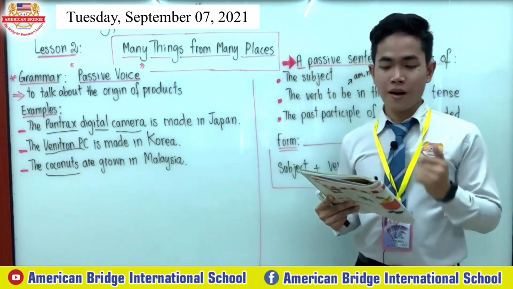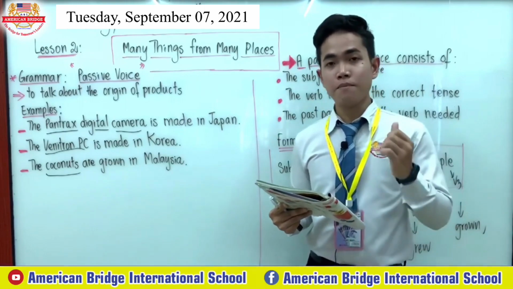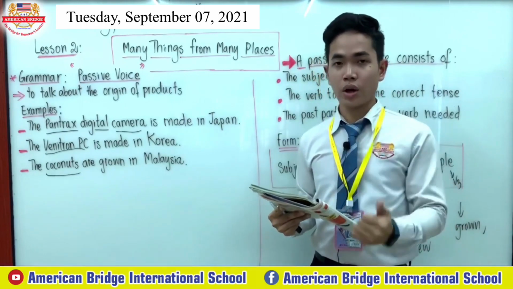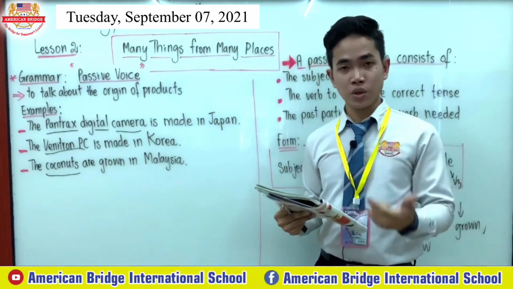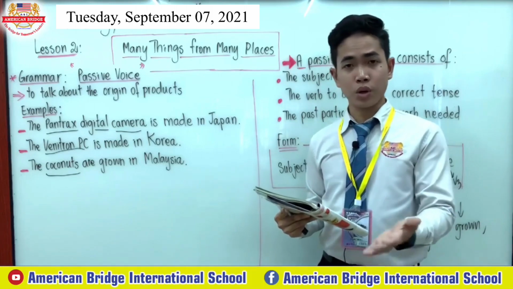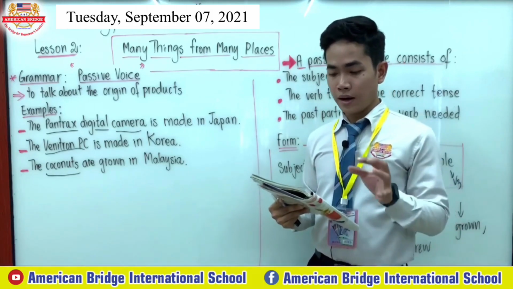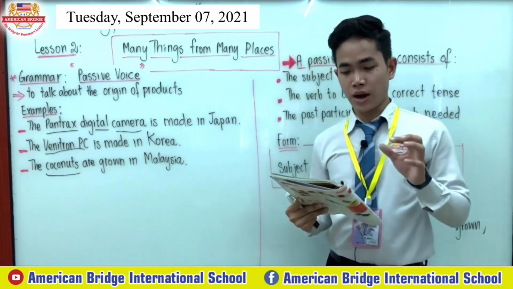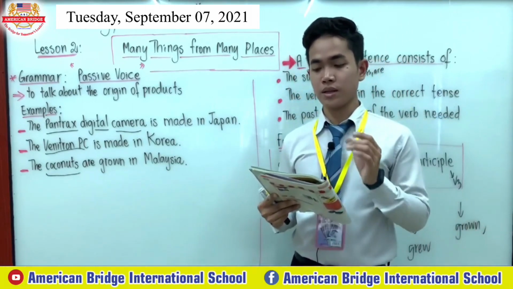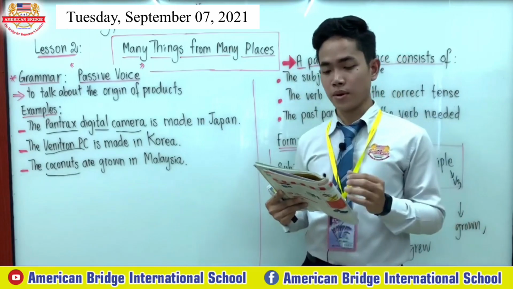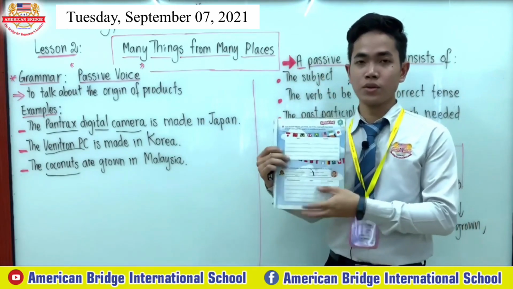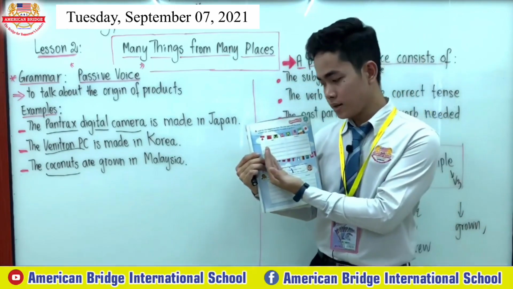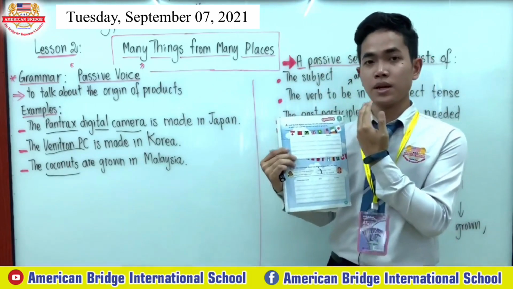A: Look for five objects you have, maybe such as your study materials, souvenirs, your clothes as well, right? Fill in the chart with the name of each item and the country it is made or grown in. We divide it into two parts. The first part is the item, and the second part is the country.